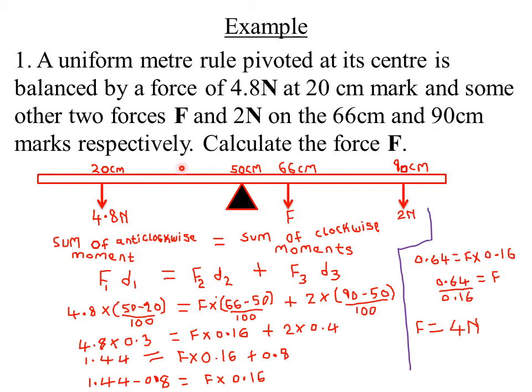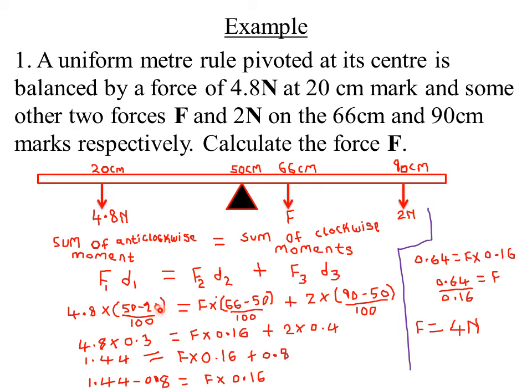But because it is in centimeters, and we did say that the SI unit for length is meter, that means we convert it from centimeters to meters. So we know that 100 centimeters is equal to 1 meter. So what about 50 minus 20, or the 30 centimeters? It will be 30 divided by 100. So I have 4.8 times 30 divided by 100, which is in meters.